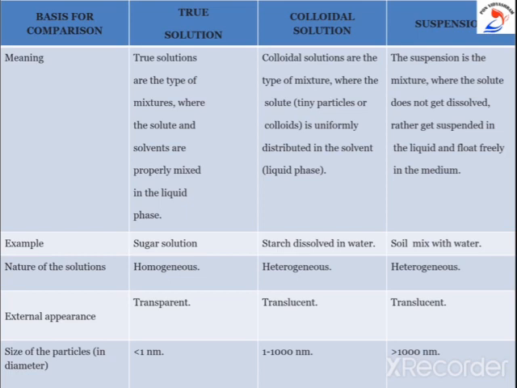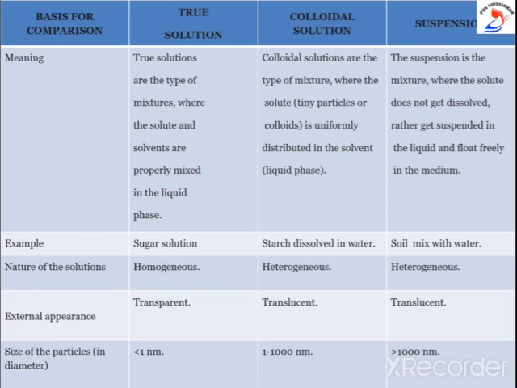Second type is colloids or colloidal solution. Colloidal solutions are a type of mixture where the solute is uniformly distributed in the solvent. Colloids usually contain substances that are evenly dispersed in another.